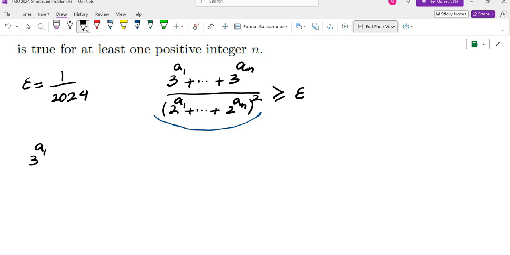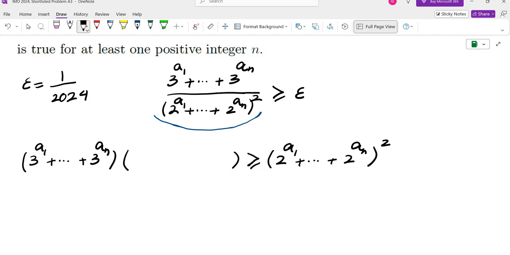So we have 3^a1 plus ... plus 3^an. If I multiply that by some other expression, I would get on the other side (2^a1 + ... + 2^an) squared. So I'm going to take a sequence here that when I multiply, I would get a square of 2. So I would get 4 over 3^a1. If I multiply these two, I would get 4^a1, and then the square root of that would give me this. So we get 4 over 3^an.